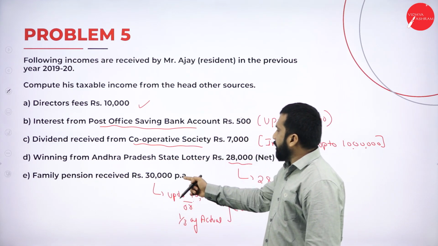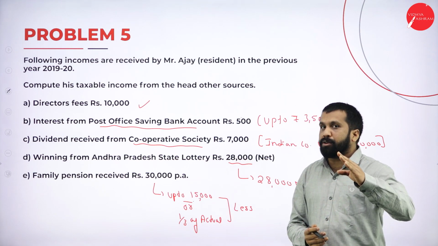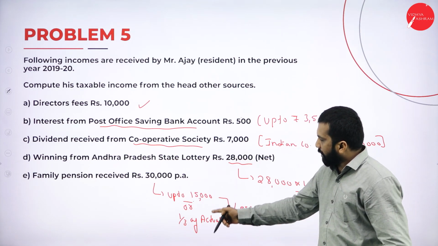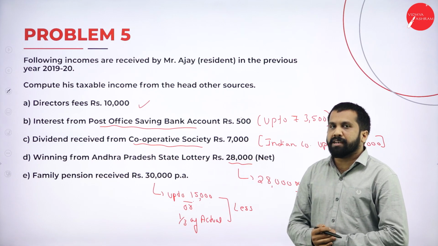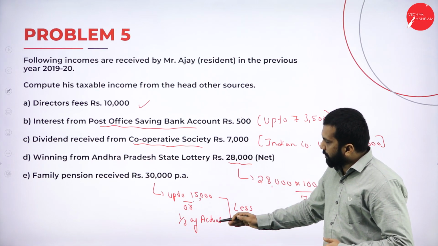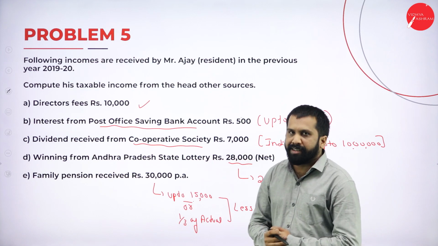Whatever we have, 30,000, in that up to 15,000 or 1/3, whichever is less, we are supposed to minus. You know the concept, later we'll go for the answer.